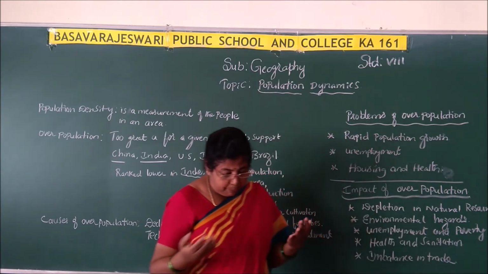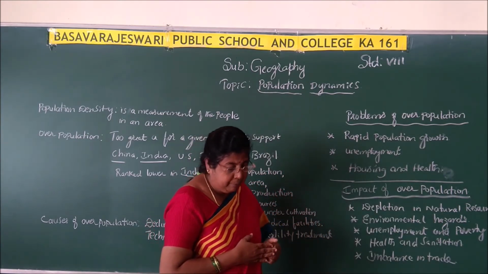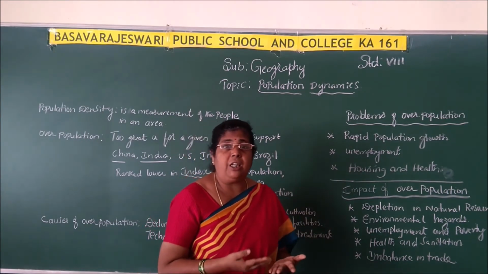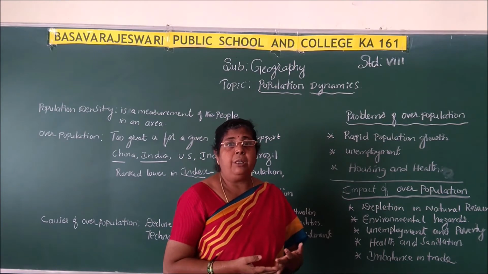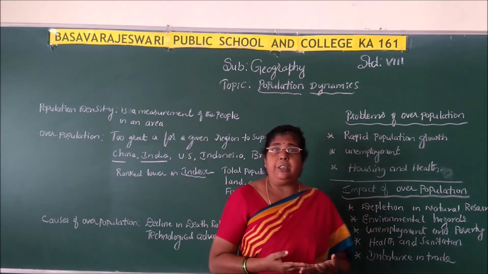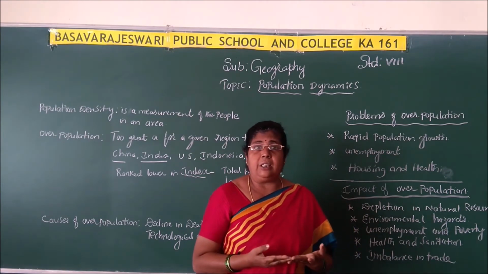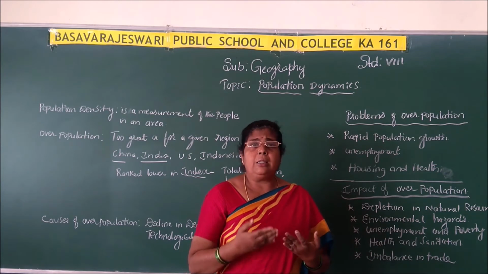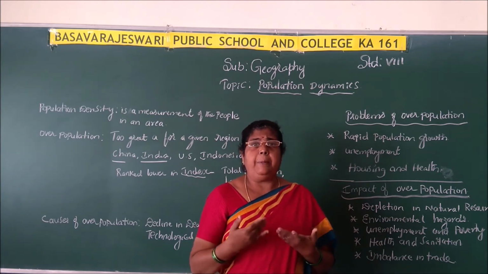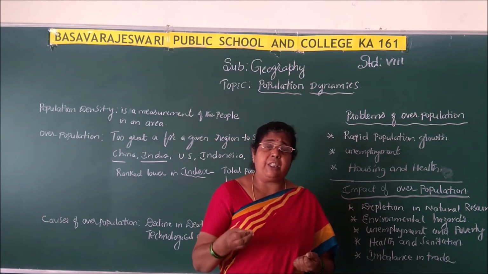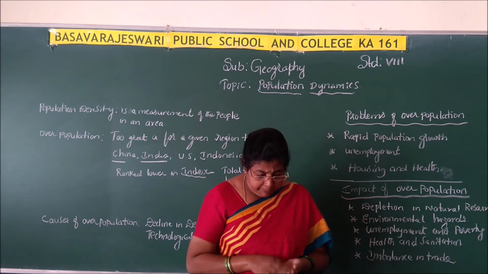Correct? Larger proportions of the population will be dependent on others. Okay, there we can see the depletion of natural resources also. And the people will face a lot of problems. They will not get food, clothing, shelter and all. It is a very difficult task even for the government to provide, as the population is increasing day by day. Very difficult to provide the basic facilities which are required for people.